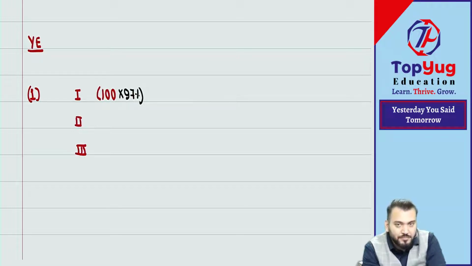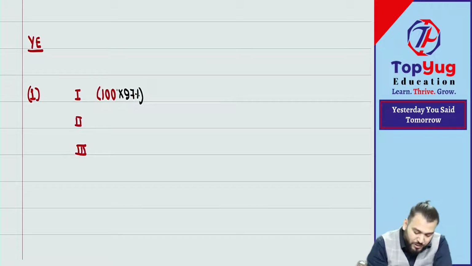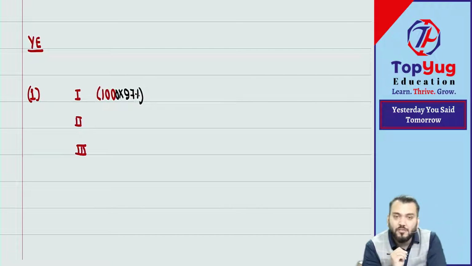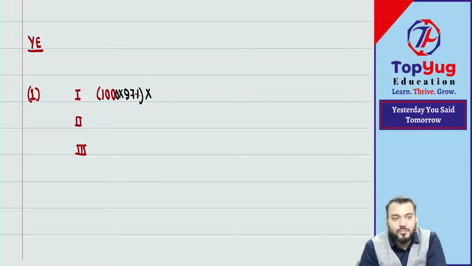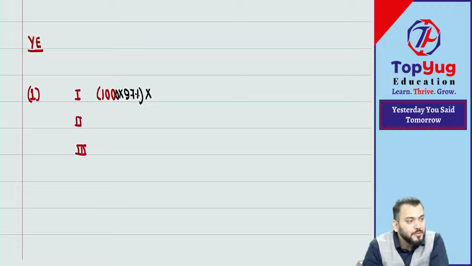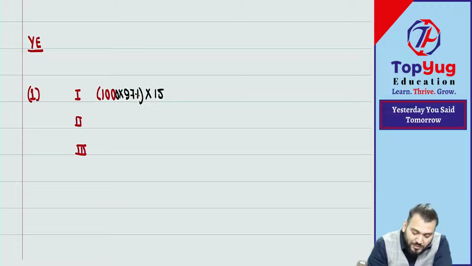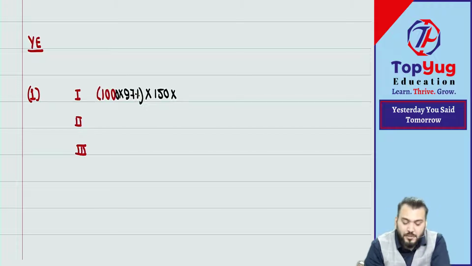So 1000 employees. I'm writing 1000. Have you understood this point? This is the number of employees who will actually vest the option at year end 1, multiplied by the option per employee. In group 1, what is the option per employee? 150. Very good. And what is the intrinsic value? 7.